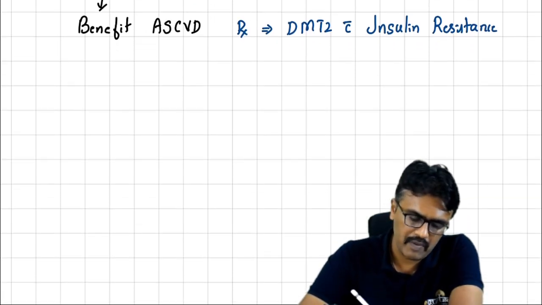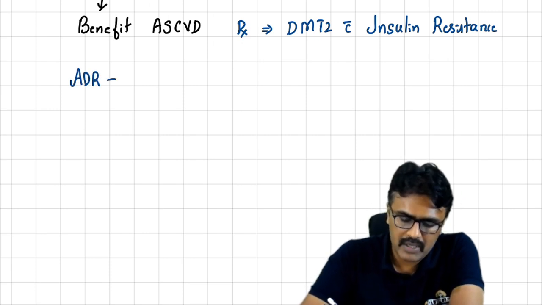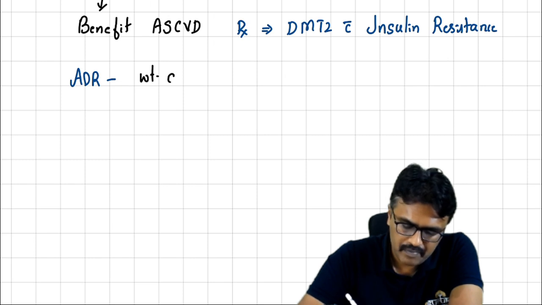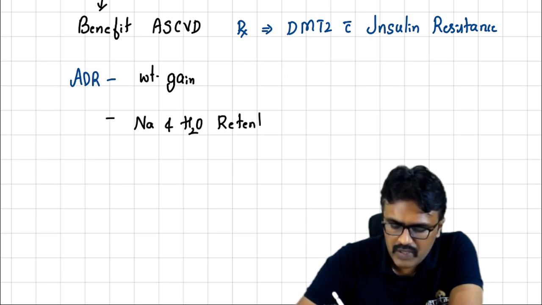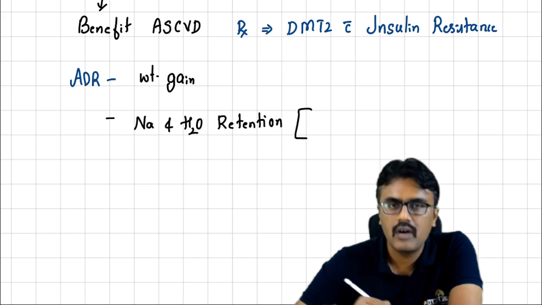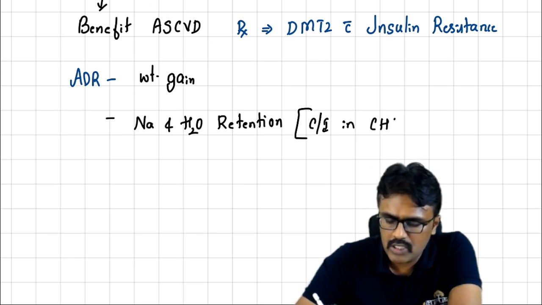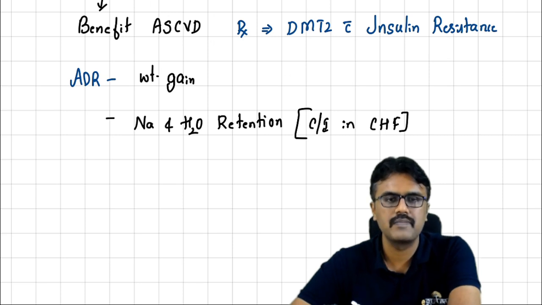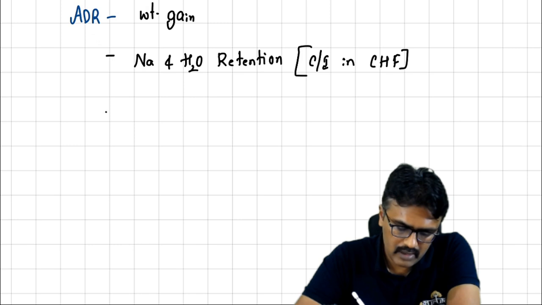Now, what is the problem with the drug? Even though it's a wonderful drug, the problem is that it causes weight gain. Second, it causes sodium and water retention. So in which condition should it not be used? Obviously, the major condition where you should not retain sodium and water is congestive heart failure. Sodium and water retention will increase the risk of edema, so don't use it in CHF.